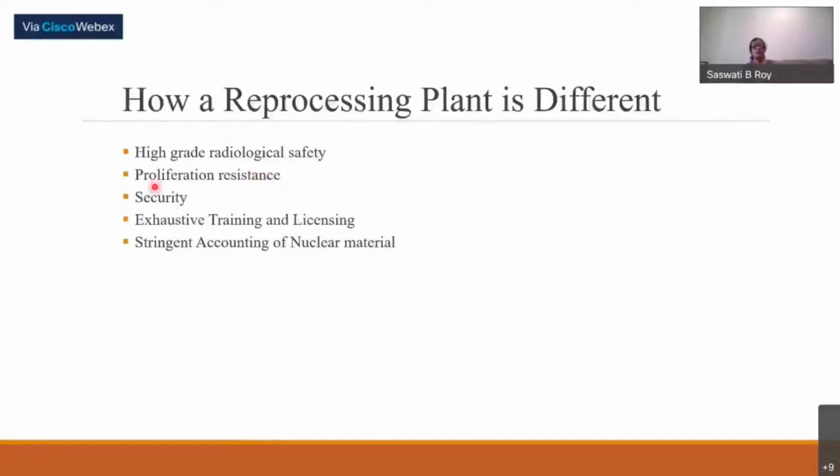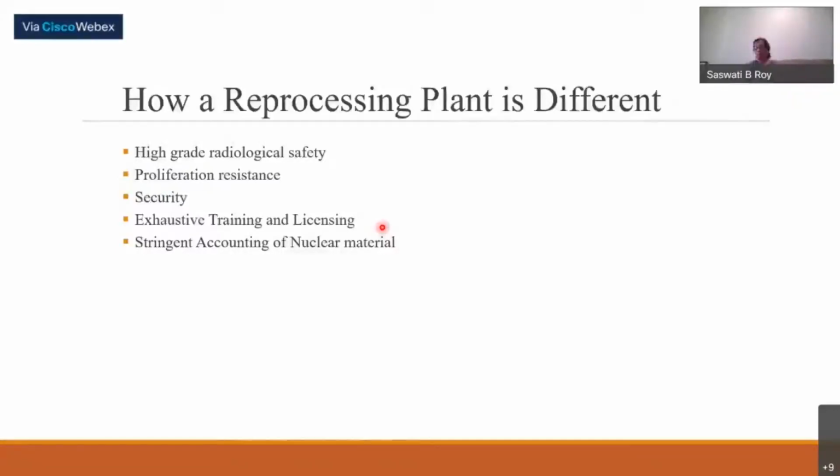Proliferation resistance, anyway, has to be maintained. So proper security at each and every point. Exhaustive training and licensing. The persons who will be working have to be trained very thoroughly. After theoretical training, even engineering graduates undergo very elaborate plant-based training, and thorough evaluation procedures are followed before licensing.